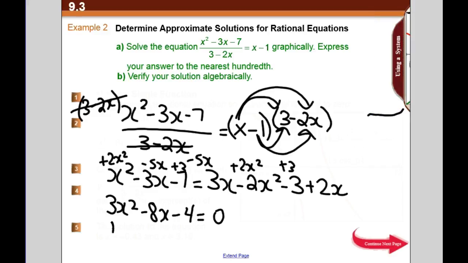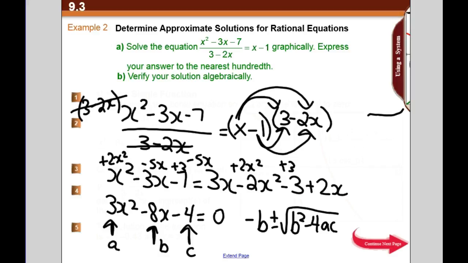Okay, so quadratic formula, remember, this is your A, this is your B, this is your C, and your quadratic formula is this. Okay, so we'd plug in our A value in the A spot.